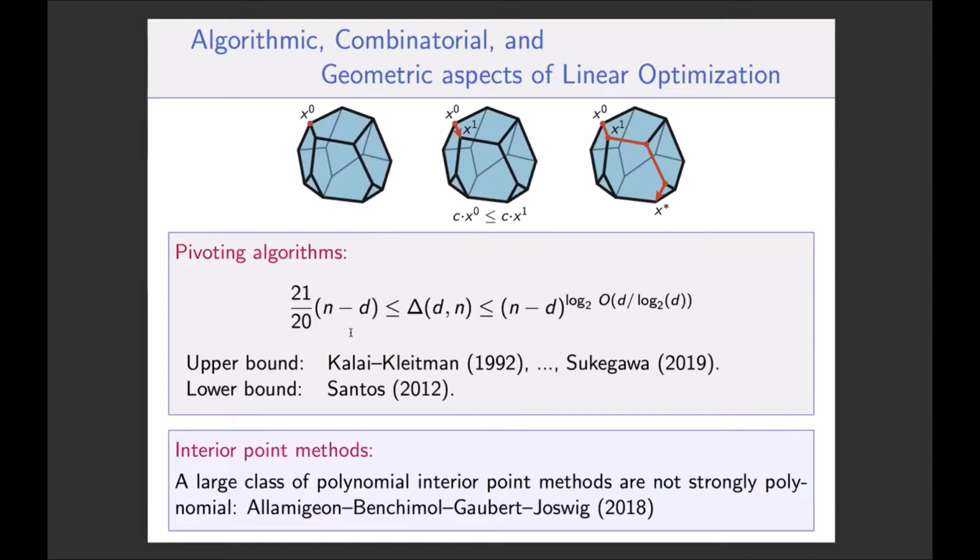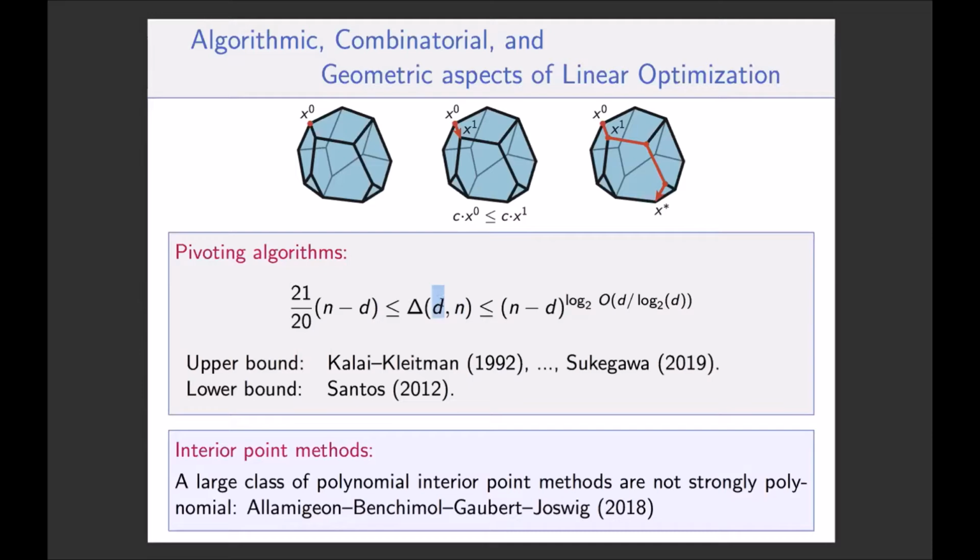So here, some results are known about the diameter of this graph. Here, you look at the largest possible diameter of the graph of a polyhedron with n facets. And recall that n is also the number of inequalities in the description of the polyhedron I gave in the previous slide, the number of rows of the matrix.